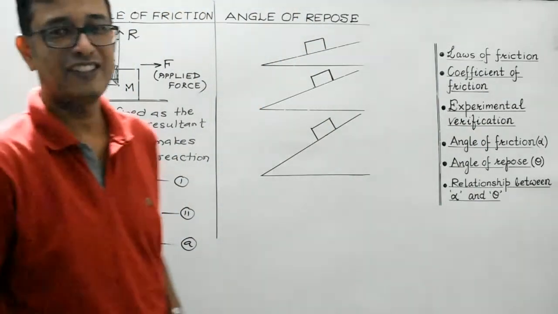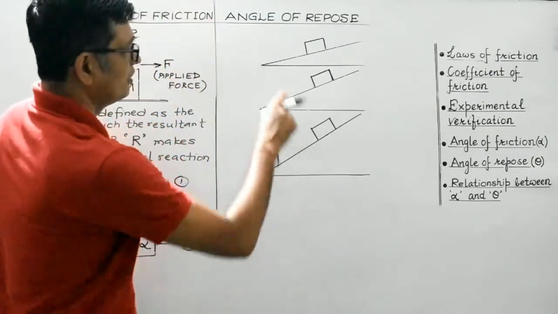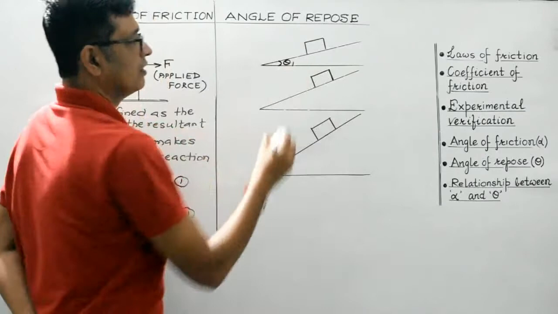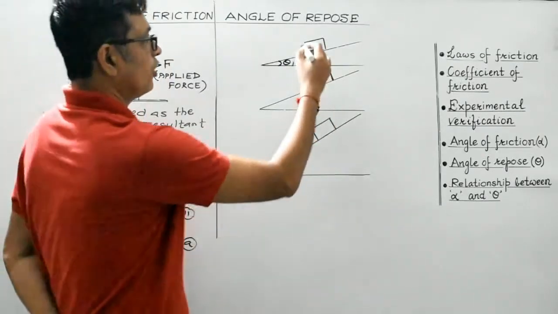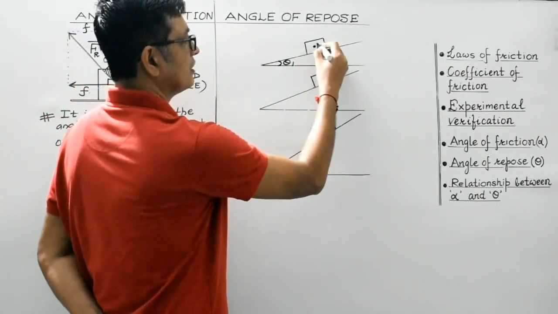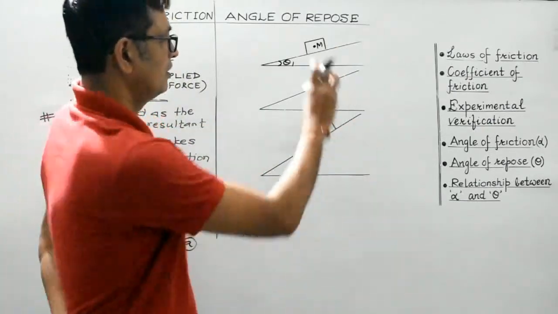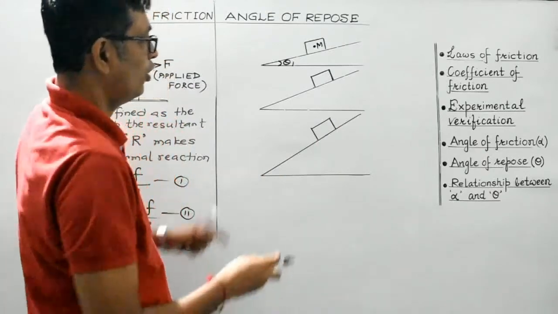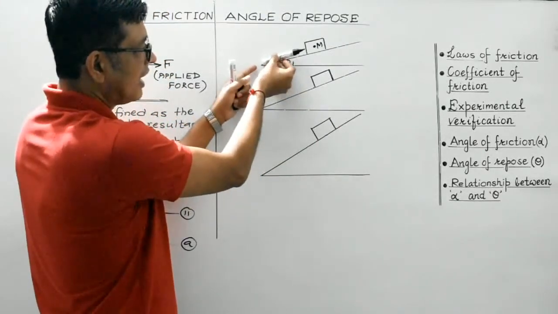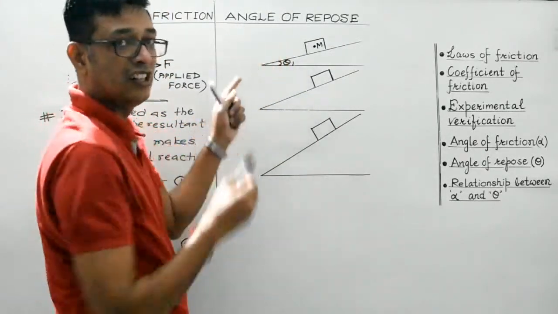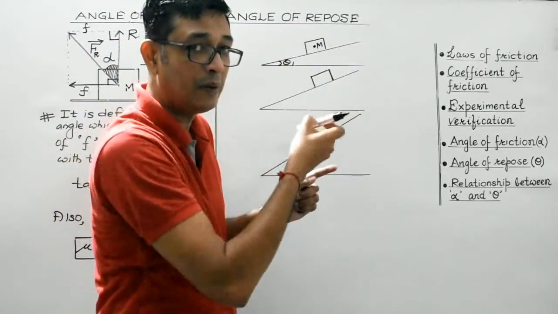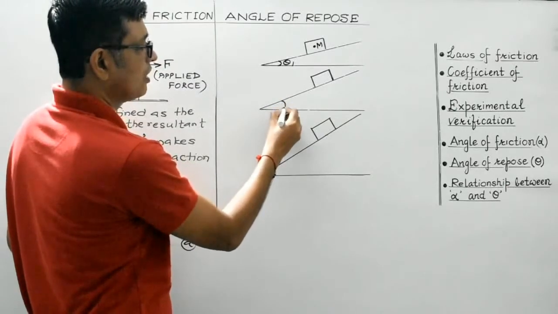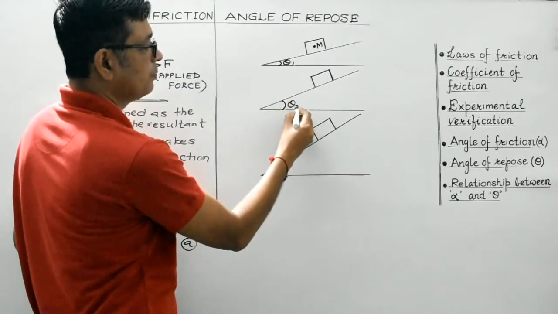It's again a very interesting topic. Suppose students, this is an inclined plane. It makes an angle, suppose theta 1 with the horizontal, and a block is placed over here of mass m. And suppose this block remains at rest, it does not slide, right? On increasing this angle theta, it is the angle which the inclined plane makes with the horizontal. So on increasing the angle, a stage will come where the block will just begin to slide.